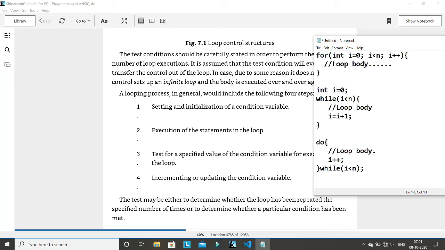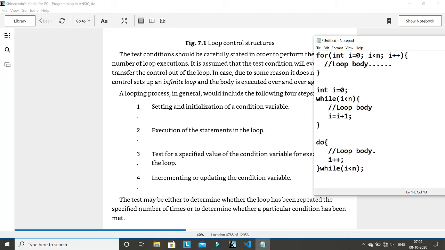Now what is the difference? One important difference here, you can observe it. We need a semicolon here at the end, which is not required in the for loop. We are not using a semicolon there. But in the do while loop, we need a semicolon here. That is the first point.